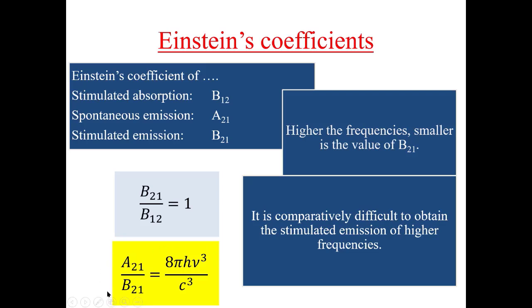And this expression says that for higher values of frequency, the value of coefficient of stimulated emission will be less. And as we know that stimulated emission is responsible for phase coherent waves, so it can be said that lasers of high frequencies are difficult to produce.